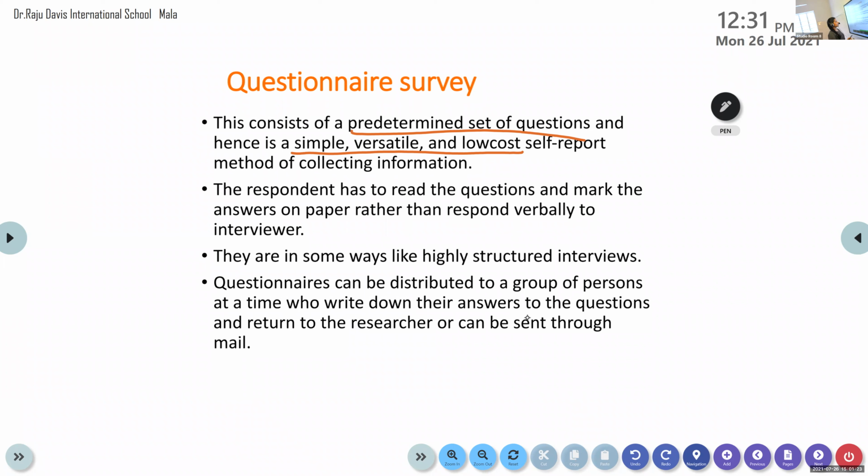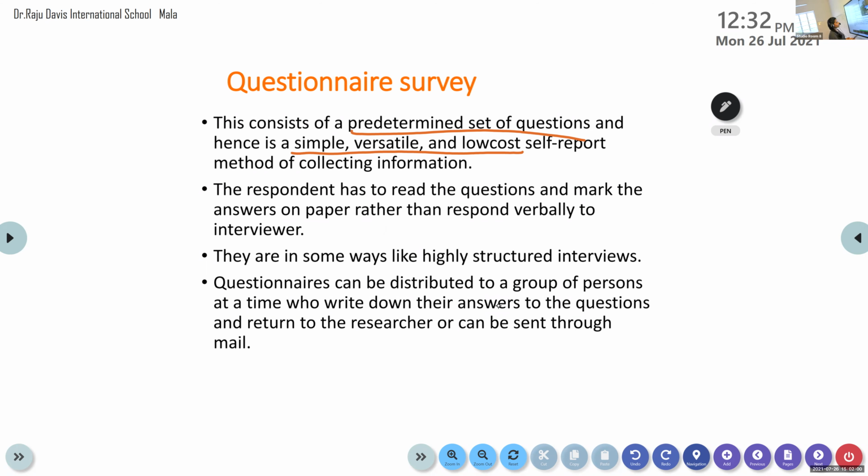Now, the respondent has to read the questions and mark the answers on paper rather than respond verbally to the interviewer. In personal interviews, it is verbal answers, isn't it? But here, we are using questionnaires, so they can mark their responses and give it back to you. They are in some ways like highly structured interviews because the questions are already set. Interview schedule is already set in structured interviews, right? But here the only difference is they are marking the responses and giving it to you.